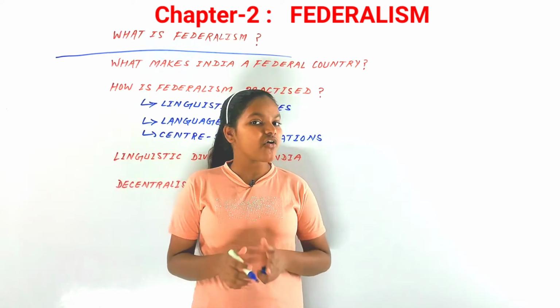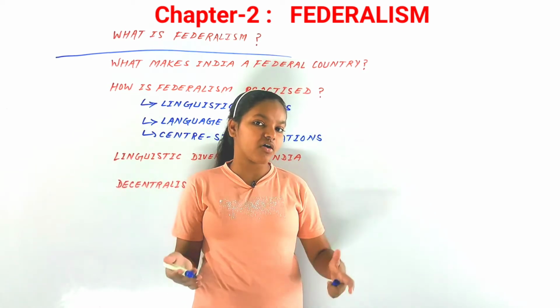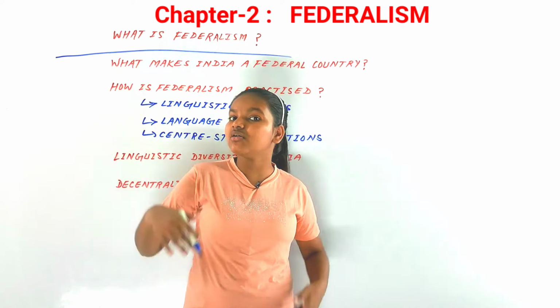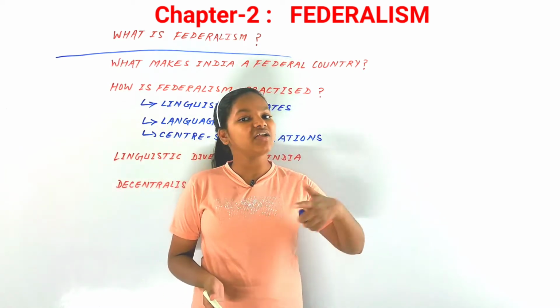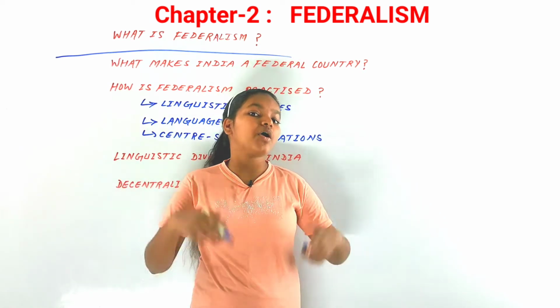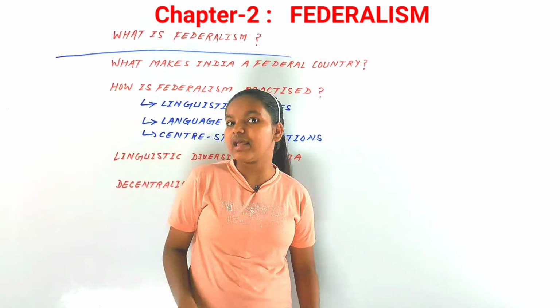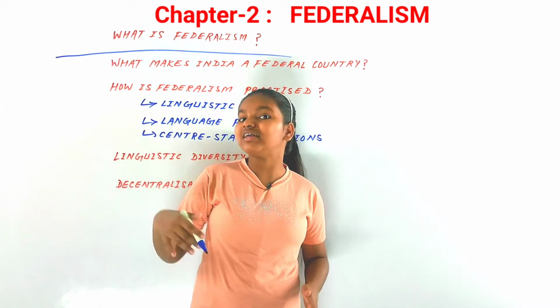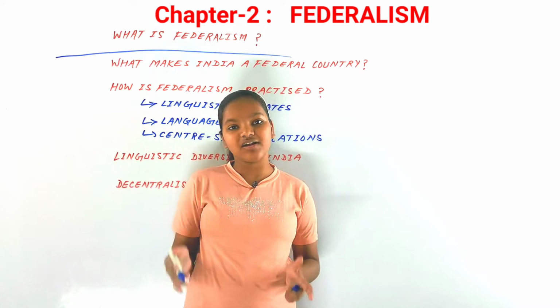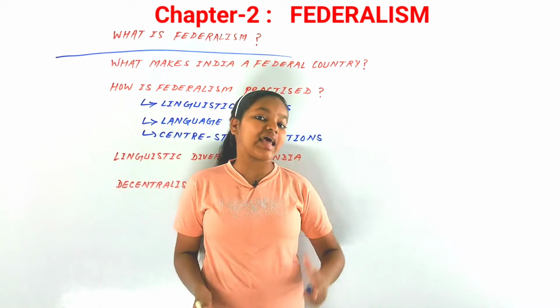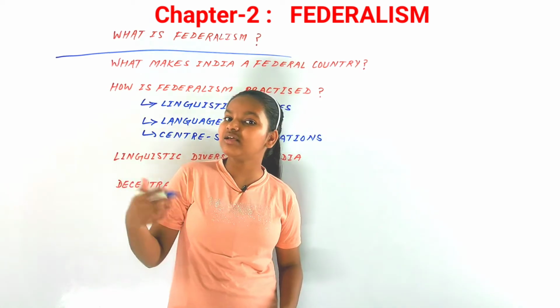The next level is the provincial government, for each region, province or state. So there are two tiers of government in a federation, as we have seen in the case of Belgium as well.